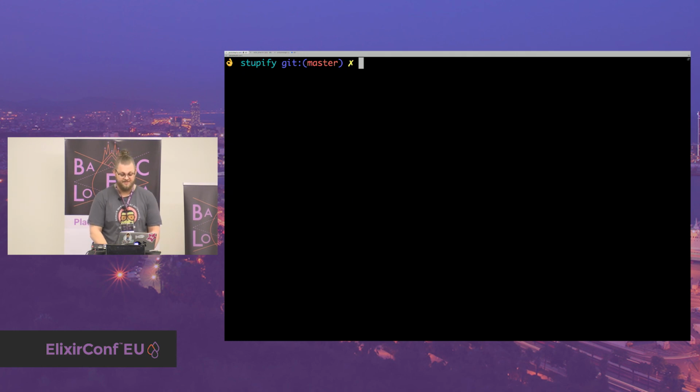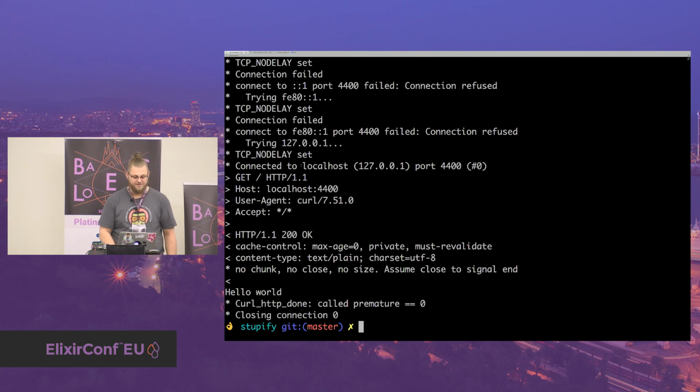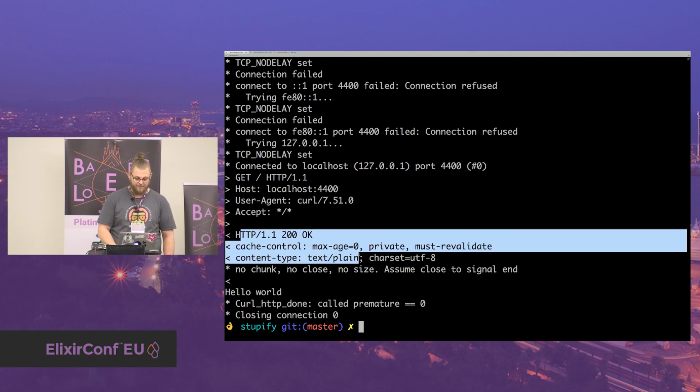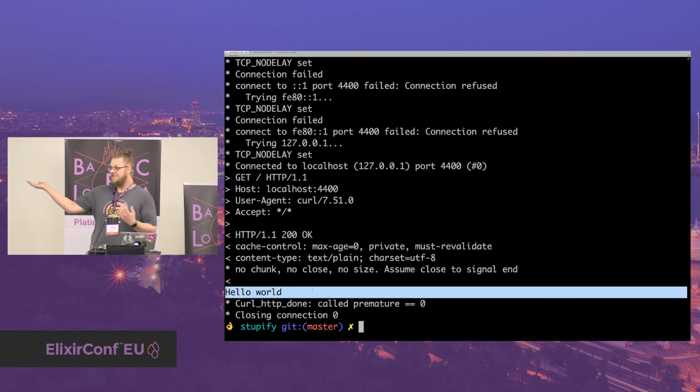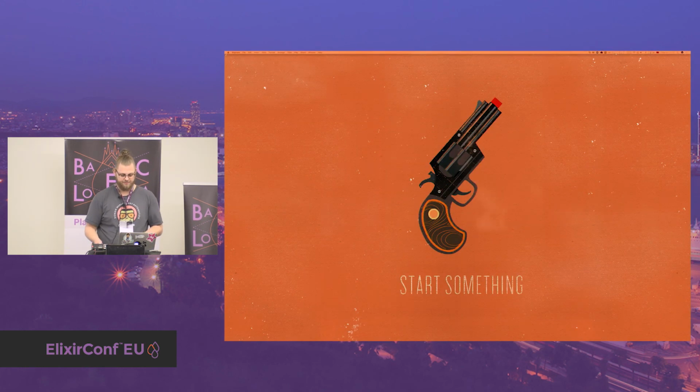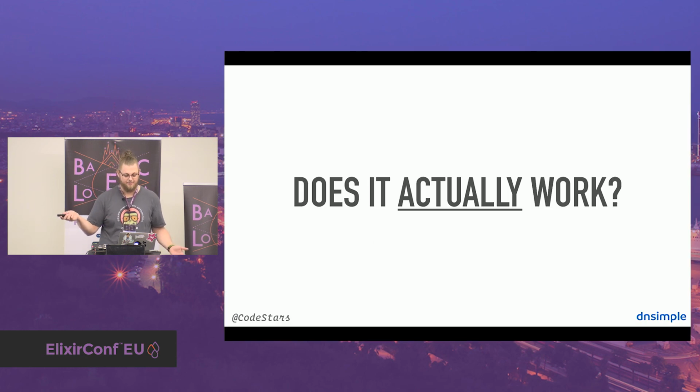And then I do a curl request, do the same thing. And you see, we have everything we need here. So curl is firing, and then Stupefy is actually passing this to Plug, and then Plug returns hello world. And I'm not kidding here, you saw all the lines of the Stupefy web server. There was nothing I was hiding. This is also why you see the struct in there. That is it. This is all you need to implement a web server, and this was pretty cool, I think. Now let's get back to my slides. So yes, it does actually work.